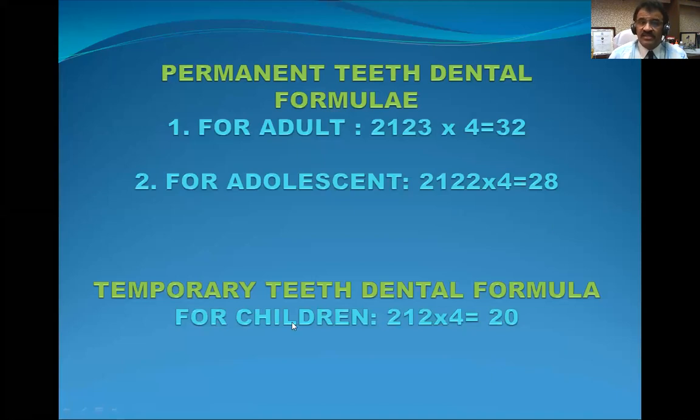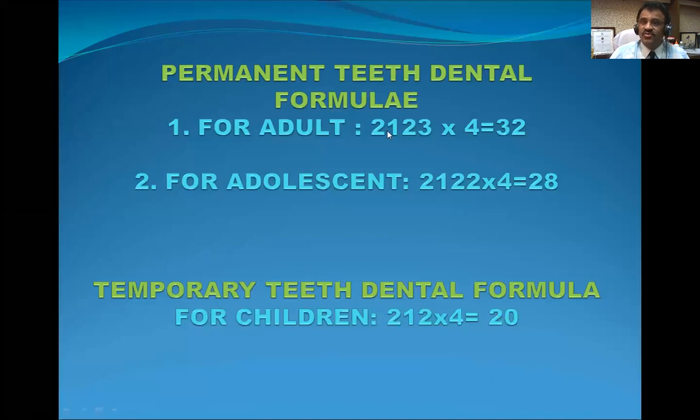But nobody among you has the temporary teeth dental formula, because you are not kids now. It is only for children, and those are temporary teeth, they erupt and fall. For children after the age of 6 months, there are 20 teeth in total.